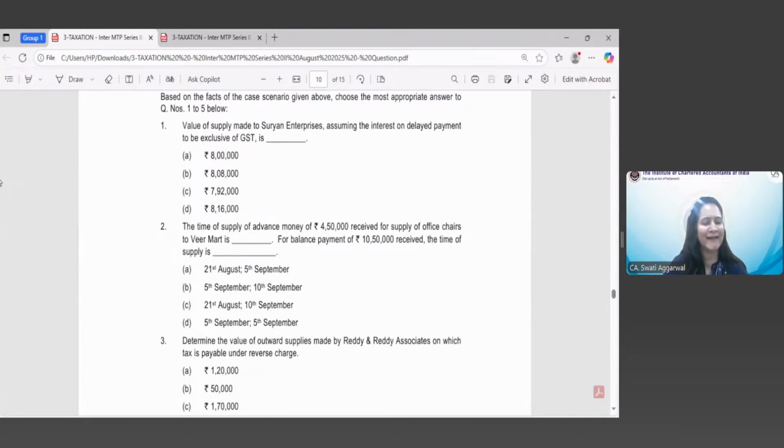Very good, Asta, 8 lakh 8,000. And I request all other students as well to participate. Question number 2, the time of supply of advance payment.